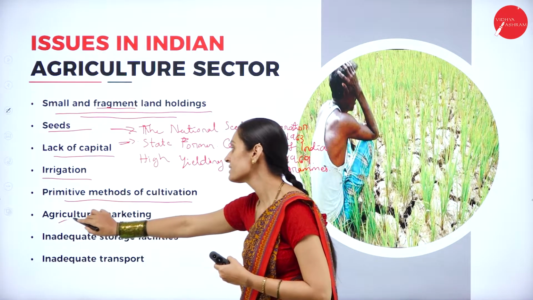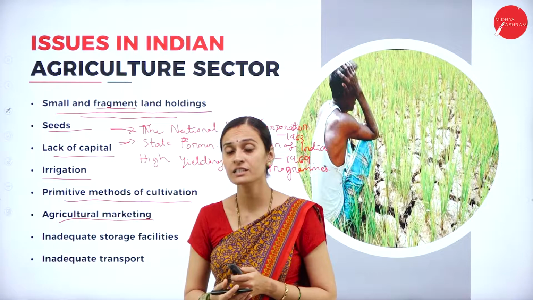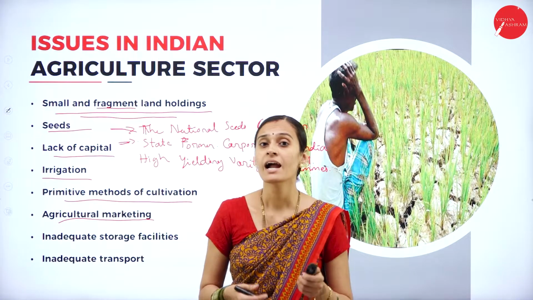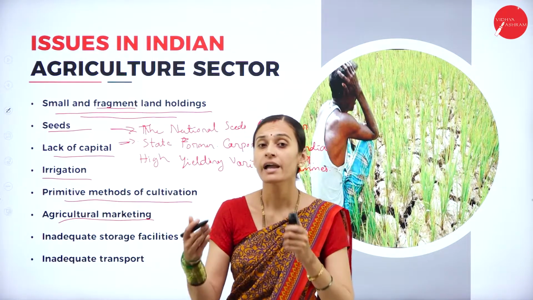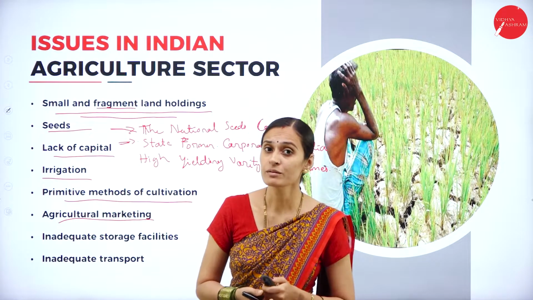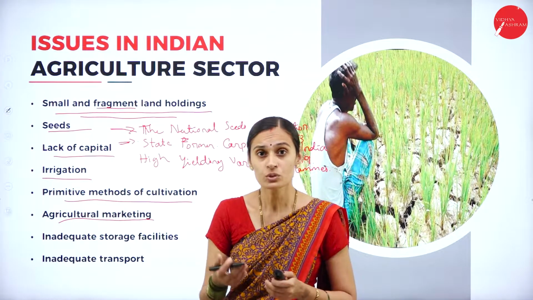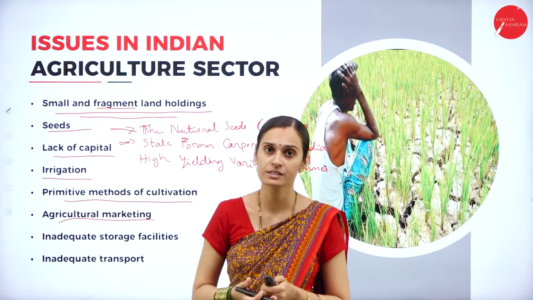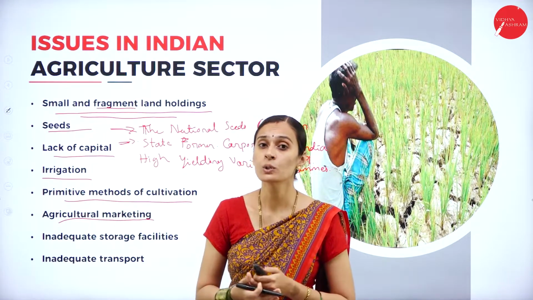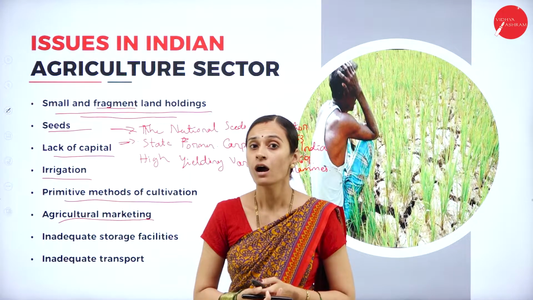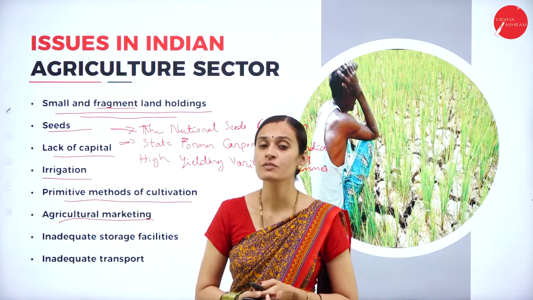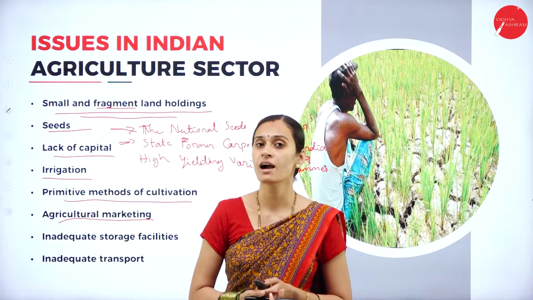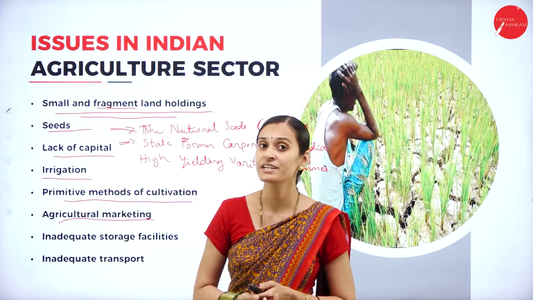And next one, agriculture marketing. Yes, in agriculture marketing, our farmers were selling their products to money lenders and traders, who cheated the farmers through faulty measures and account manipulation. So this was the main reason the farmers do not get a good price for their products. They were selling their products at the very lowest prices, and middlemen were always trying to mislead the farmers with a very cheap rate for their products, and then sell the products to the consumers at the highest prices. So this was the problem of agriculture marketing.